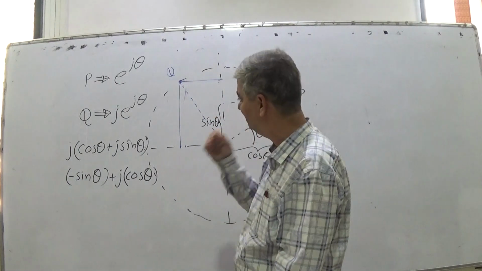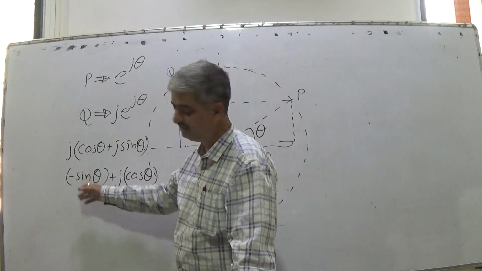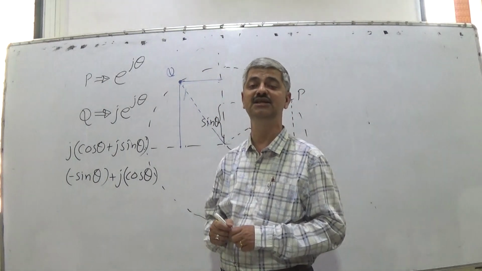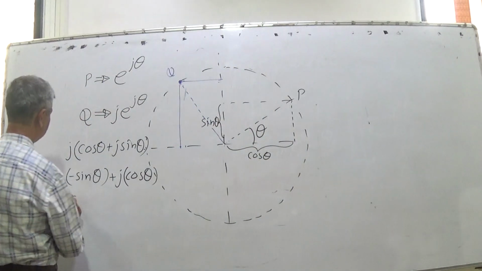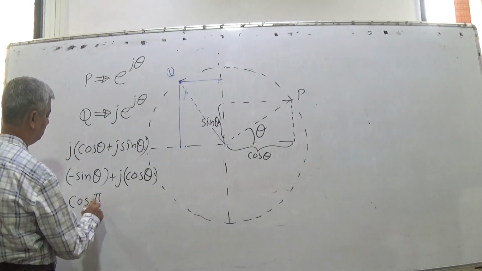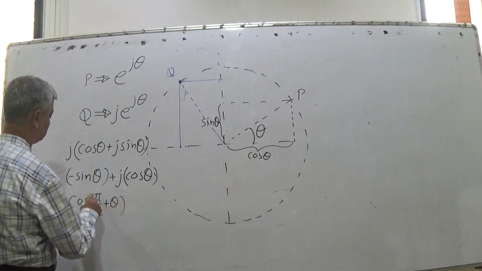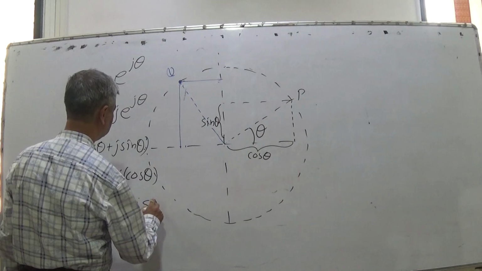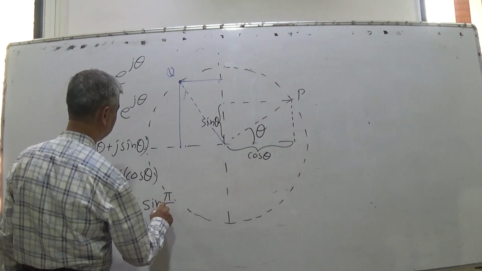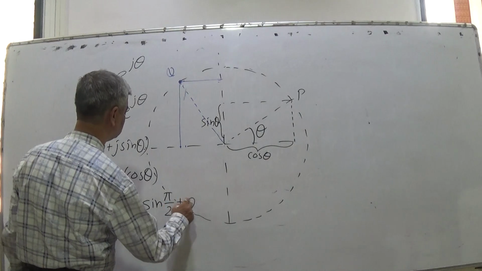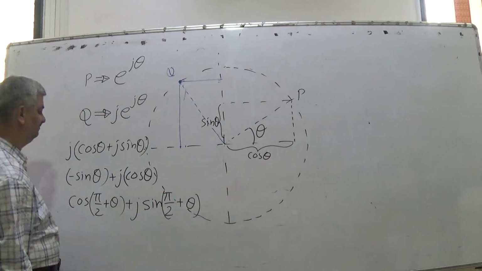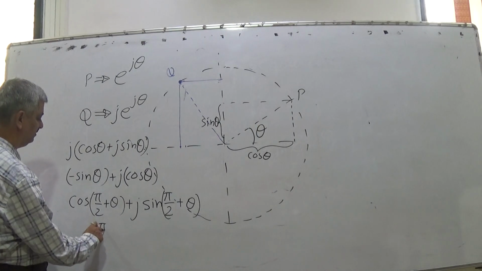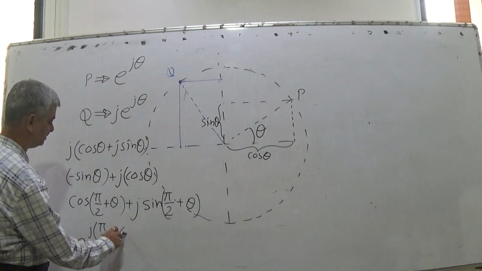So minus sin theta I can say as cos pi by 2 plus theta, plus j, and cos theta is sin pi by 2 plus theta. So this is e raised to j pi by 2 plus theta.